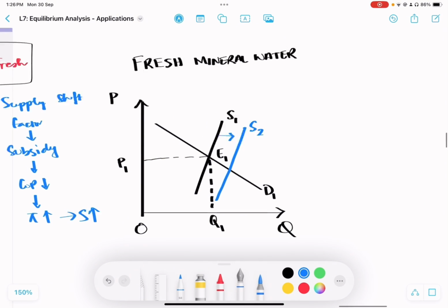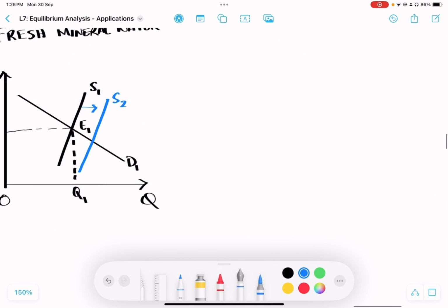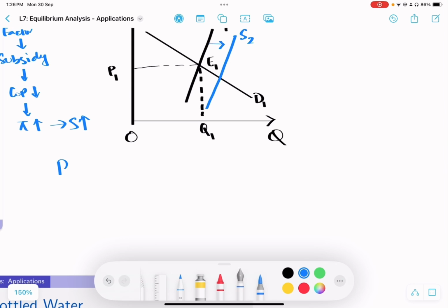At the same time, what else is happening? Let's analyze. The price of Mum is going up. So let me write that down: the price of Mum goes up. If the price of Mum goes up, will people buy more Mum or less? Of course we know that quantity demanded for Mum is going to go down. Now if it goes down, where will they buy bottled water, mineral water from?